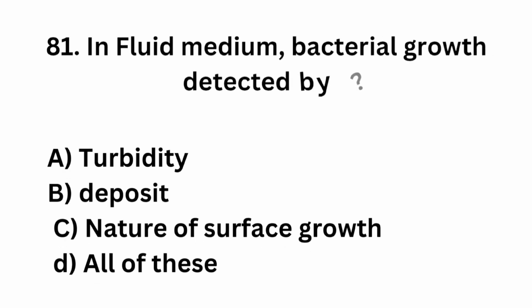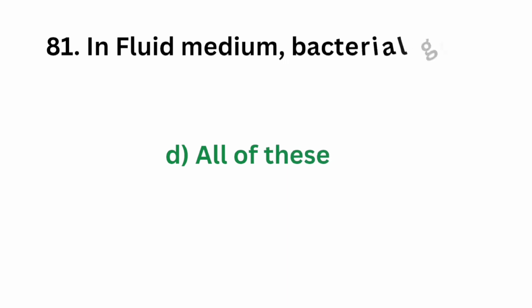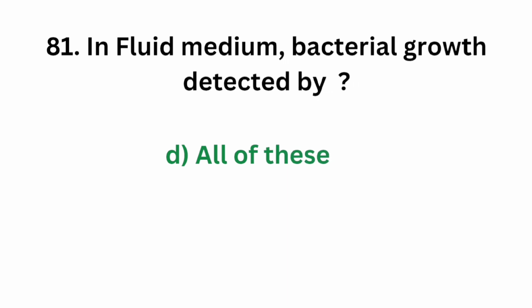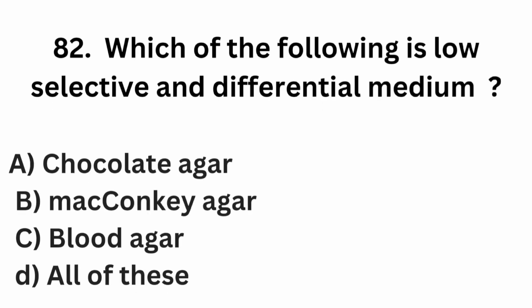Question number 81. In fluid medium, bacterial growth detected by option A turbidity, option B deposit, option C nature of surface growth, option D all of these. The correct answer is option D all of these. In a fluid medium, bacterial growth can be detected by turbidity, deposit and surface growth.